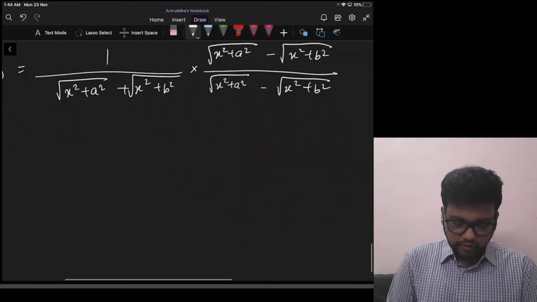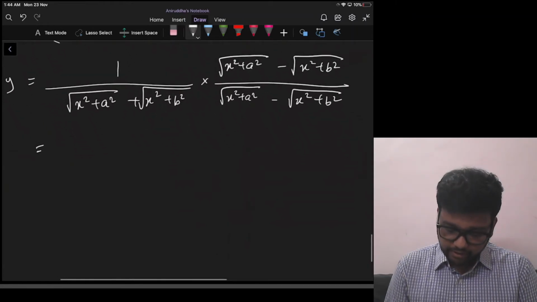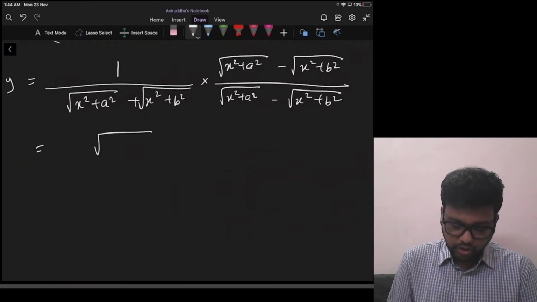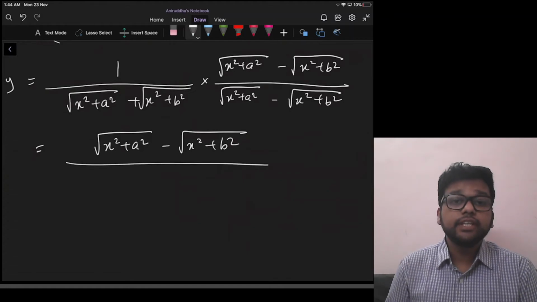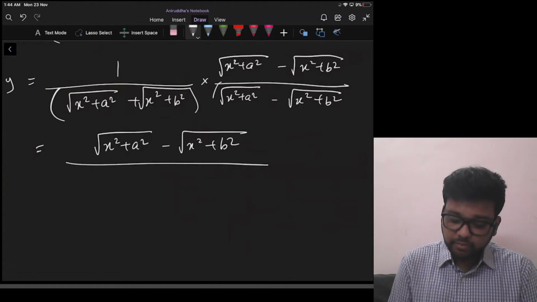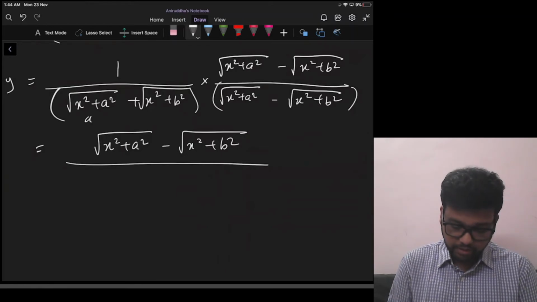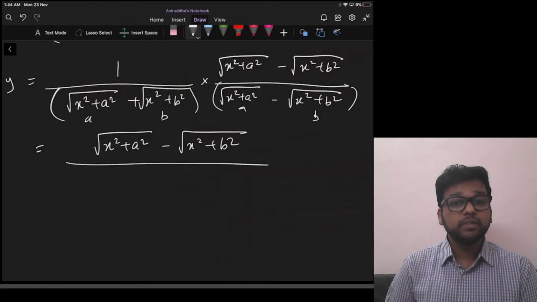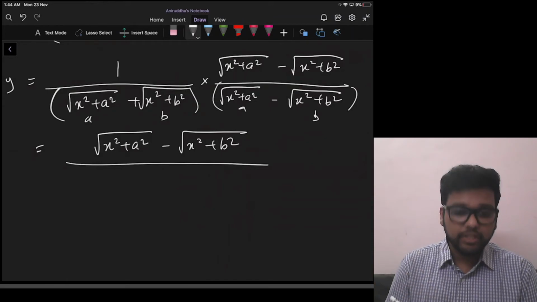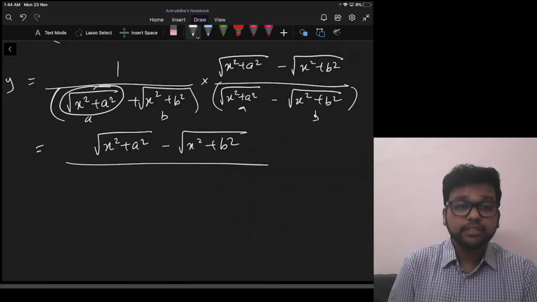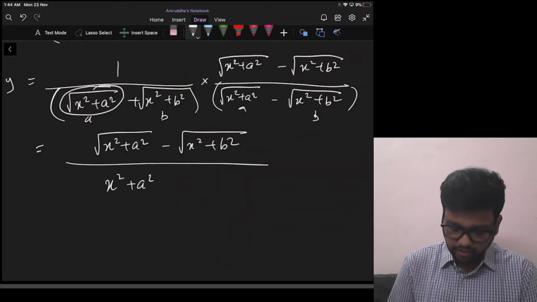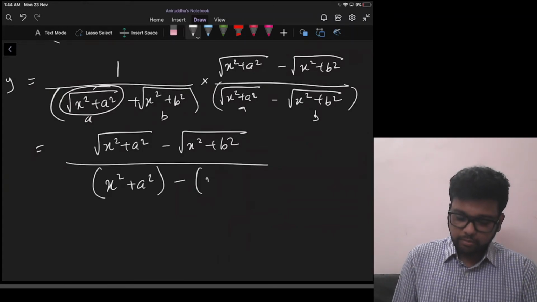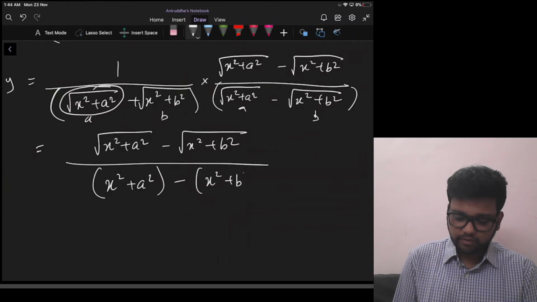So now we can multiply this. See, this numerator will remain as it is, root of x square plus a square minus root of x square plus b square. But if you see, the denominator is a plus b, a minus b now. What is a plus b, a minus b? A square minus b square. A square means this square, so the root sign will be gone. So a square minus b square will be just x square plus b square.